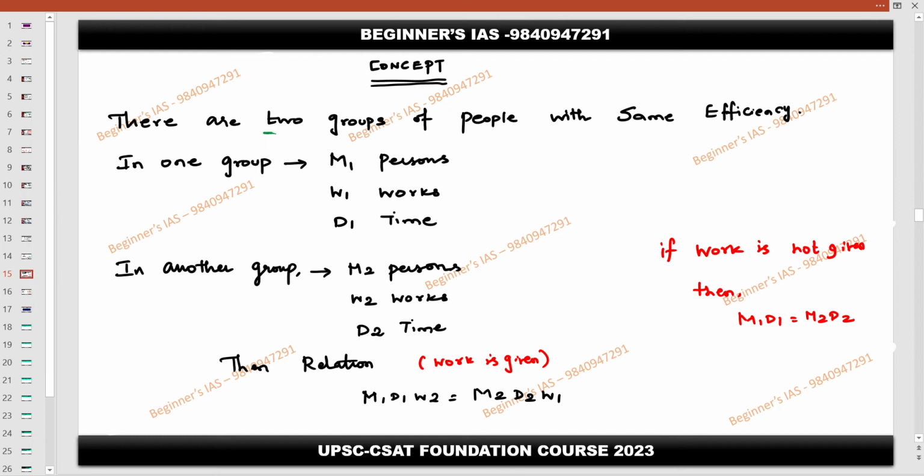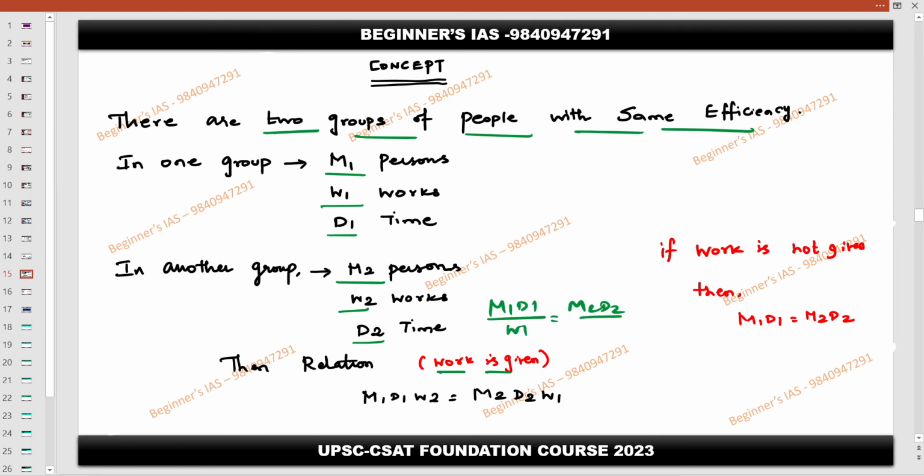So now, there are two groups of people with the same efficiency. In one group, M1 persons, in the second group M2 persons; W1 work in the first group with D1 time, then W2 work and D2. Then the relation you need to understand here is M1 D1 by W1 is equal to M2 D2 by W2.